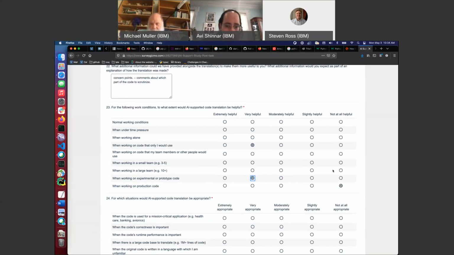Working in a large team. So I could imagine for a large team, it does the structure and then it's easier to break up. So I would imagine this being moderately helpful, but you can do that manually too. Just give out different functions. So yeah, at some point I'll finish the survey, and I have some other interesting comments. Actually, I'll mention that I have participated in a code translation project in a different domain, just as an interesting point, which did not use AI. It was manual.